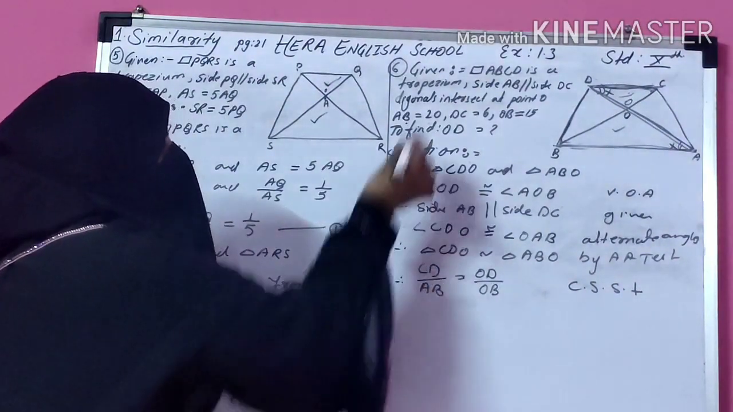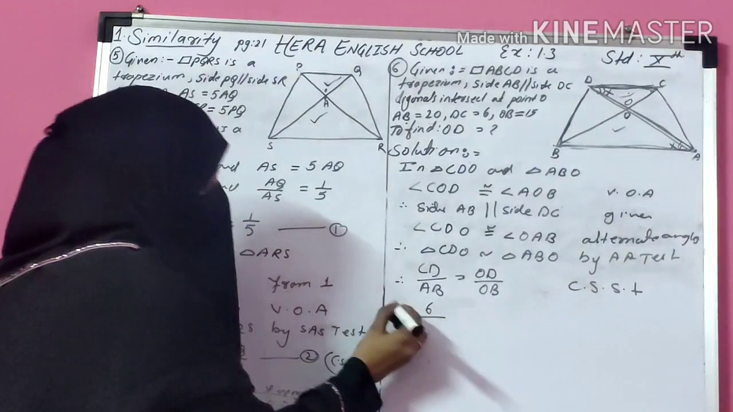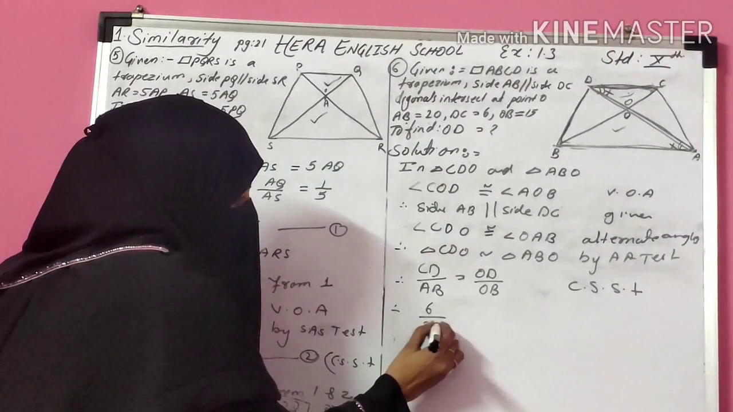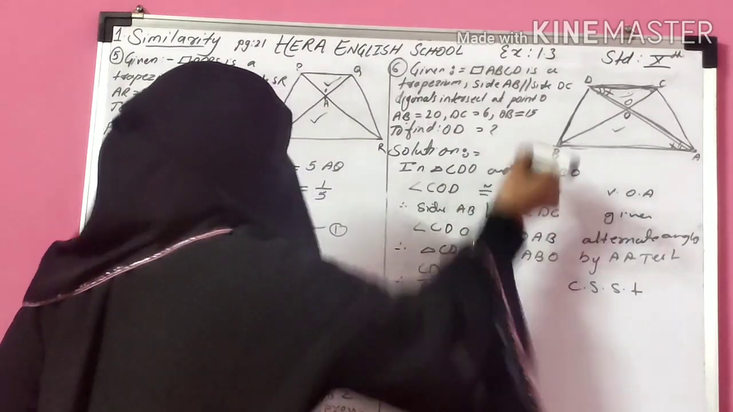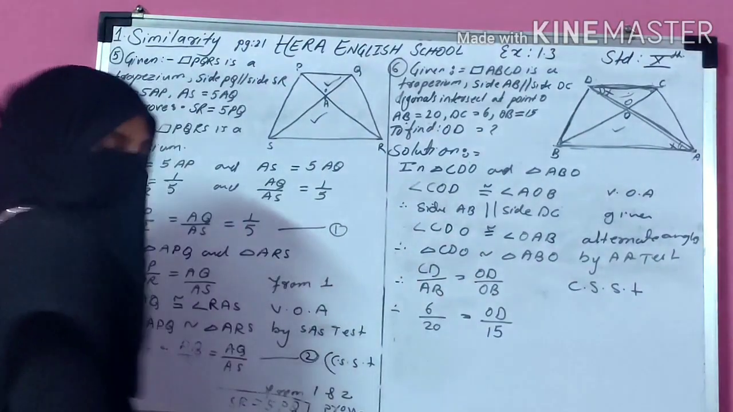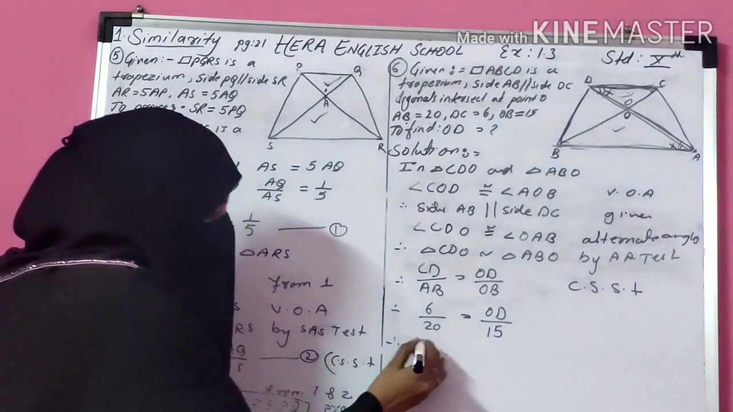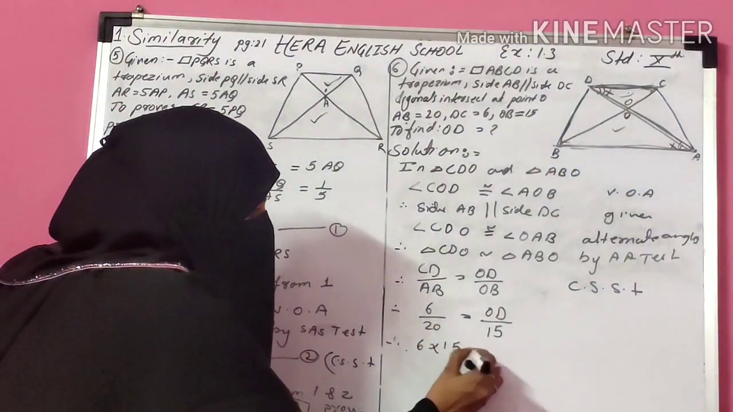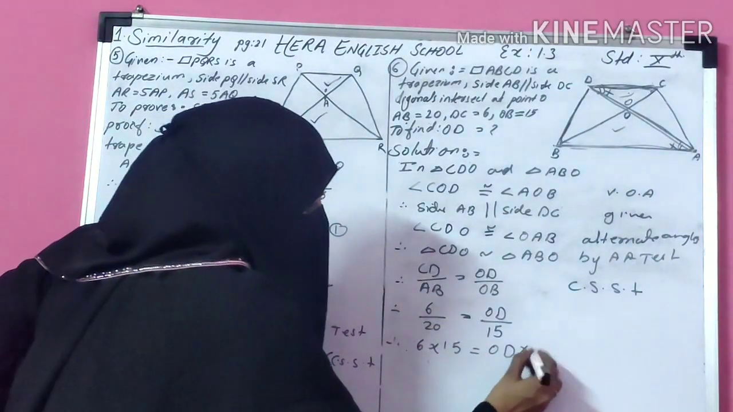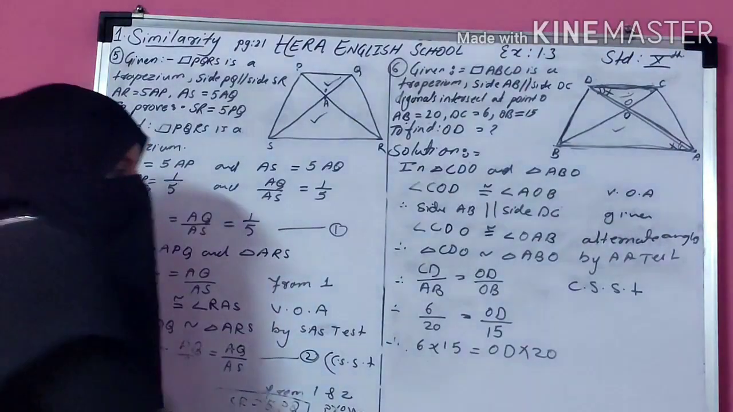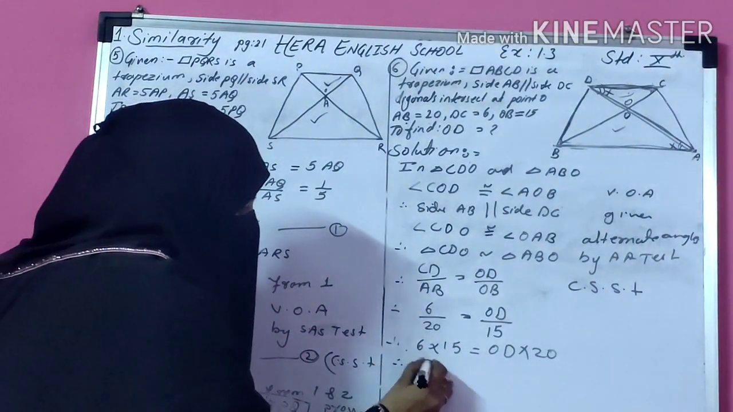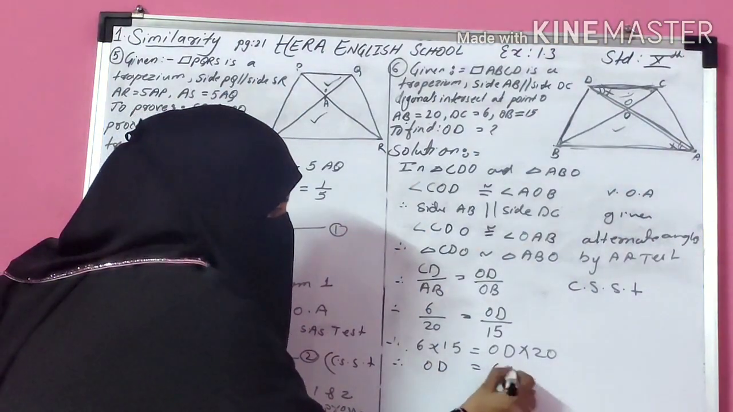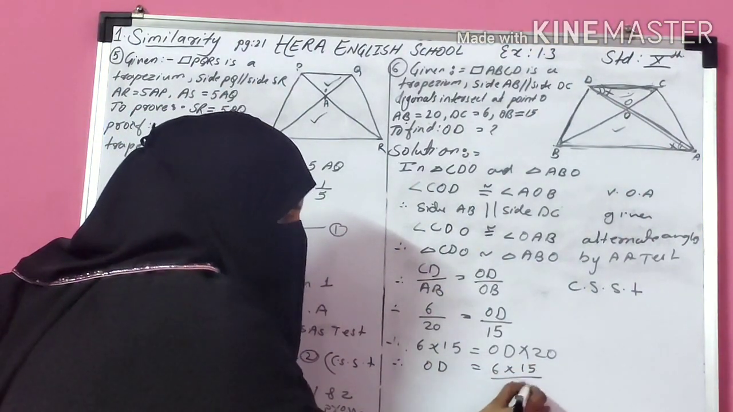Now substitute the values. CD you have 6, AB is given to you 20, OD you have to find, OB is given to you 15. Now the next step is cross multiply. 6 into 15 is equal to OD into 20. Now you have to find OD. 20 is multiplied here, so it comes and divides. So OD is equal to 6 into 15 divided by 20.